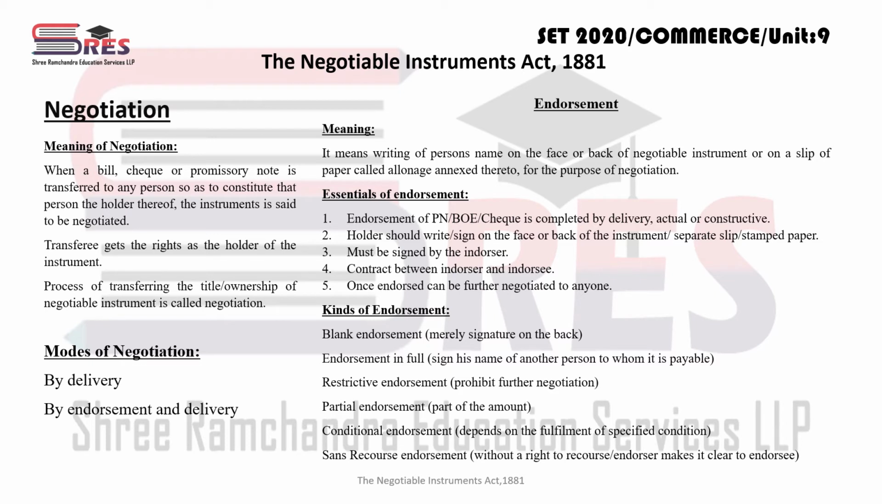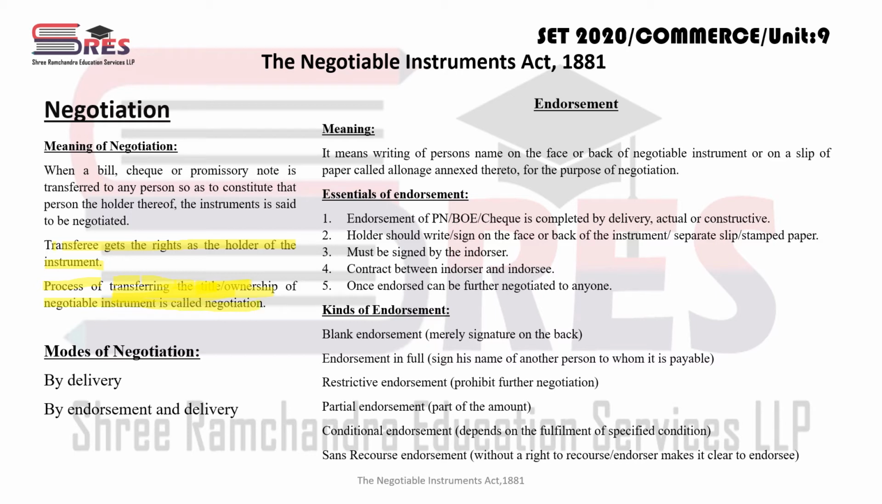Here, when we are transferring any negotiable instrument to another person, the person to whom we have transferred is known as the transferee. The transferee gets the right as the holder of the instrument. मतलब अगर मैंने किसी मिस्टर बी को कोई negotiable instrument ट्रांसफर किया है, तो that Mr. B gets rights as the holder of the instrument. Okay, so this process of transferring the ownership of a negotiable instrument is called negotiation.